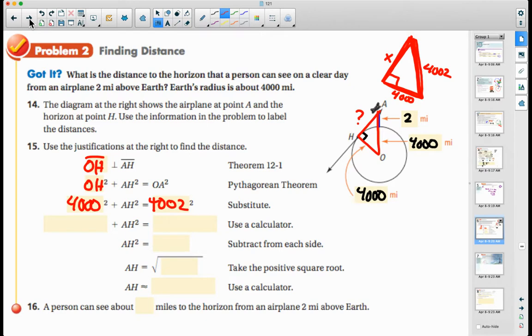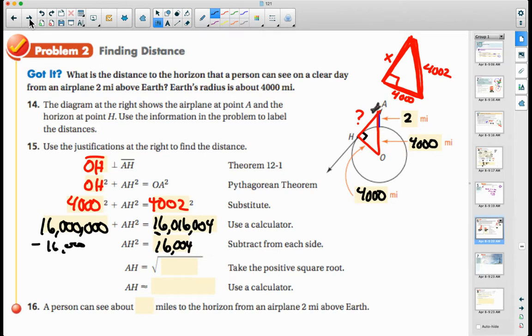So let's write that out and see what we get. So 4,000 squared is going to give me 16 million plus AH squared is equal to 16,004 million. Then I'm going to subtract this 16 million over to this side away from this 16 million.